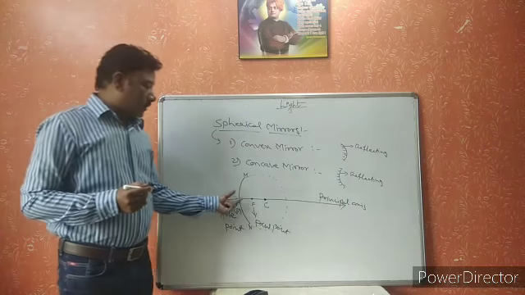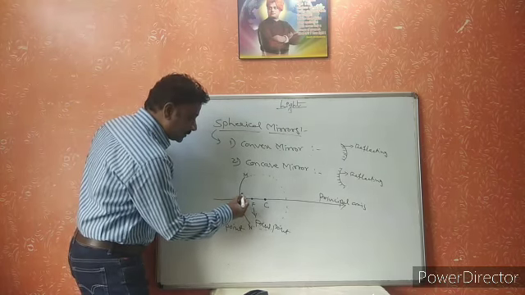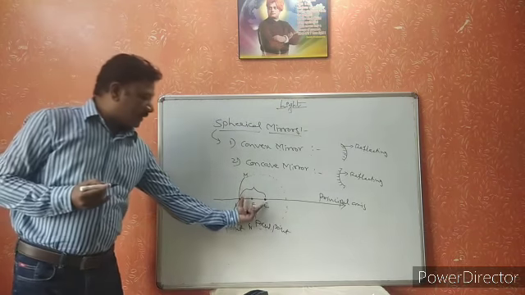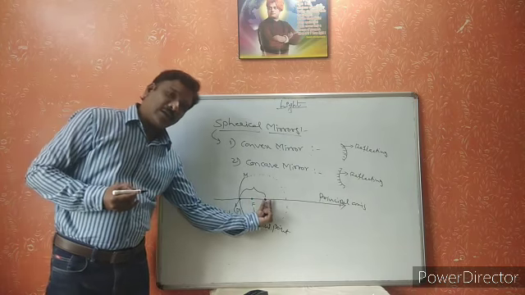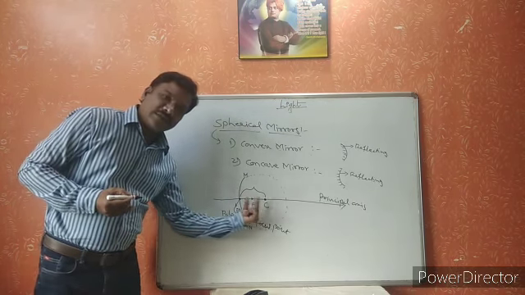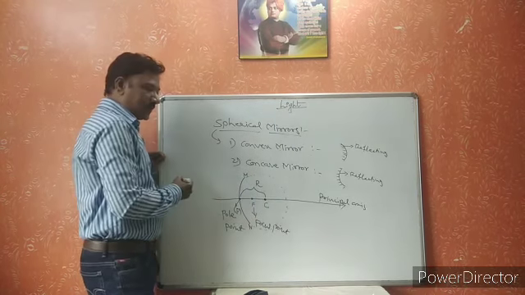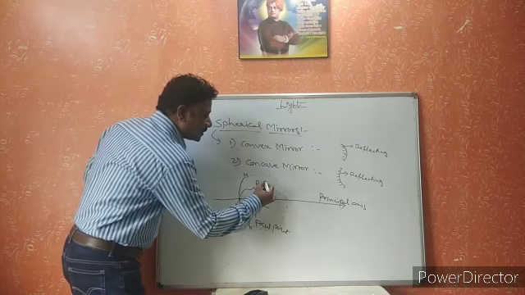Next, the distance from the pole point to the center of curvature is denoted by the letter R. This R is called the radius of curvature.